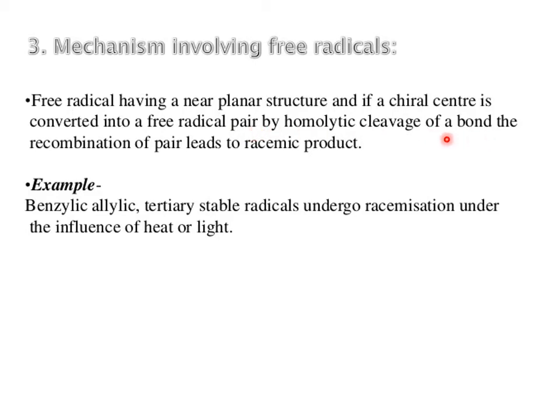Free radicals having a near planar structure, and if a chiral center is converted into a free radical pair by homolytic cleavage of the bond, the recombination of the pair leads to a racemic product. Benzylic, allylic, tertiary stable radicals undergo racemization under the influence of heat or light. This is the third method for the racemization, for the formation of a racemate.